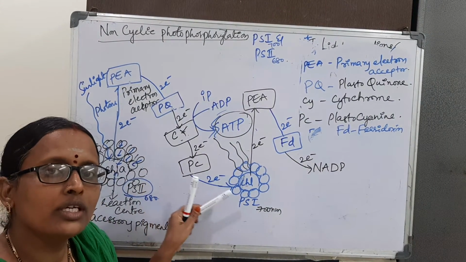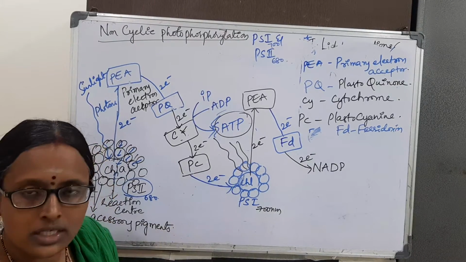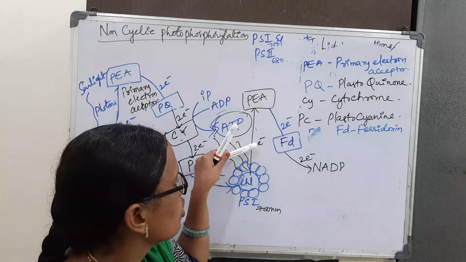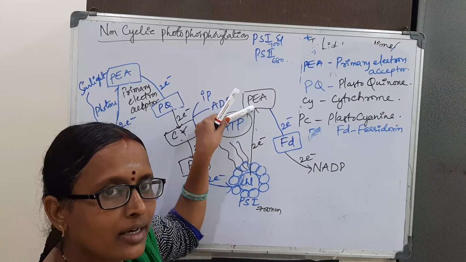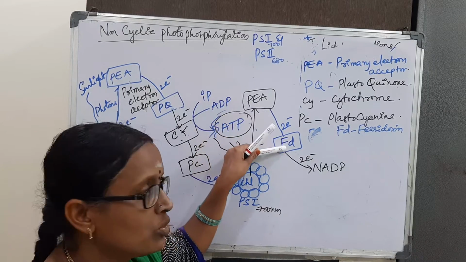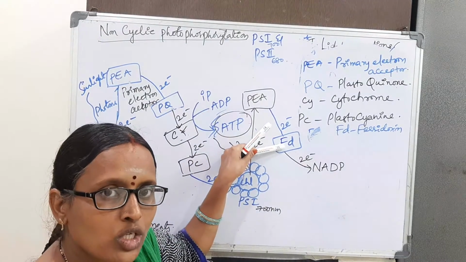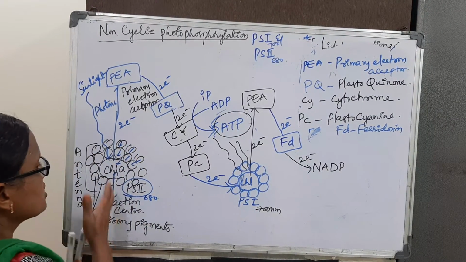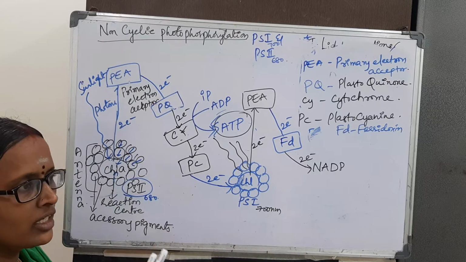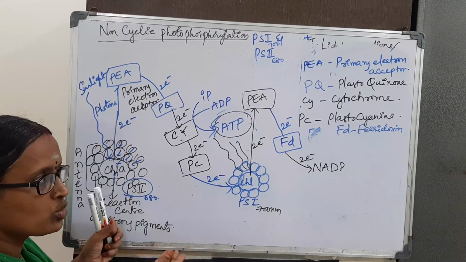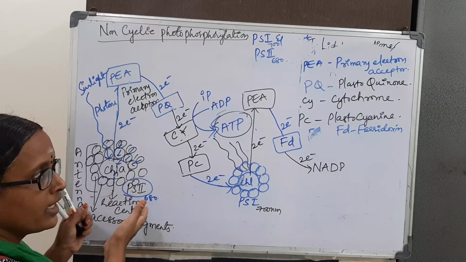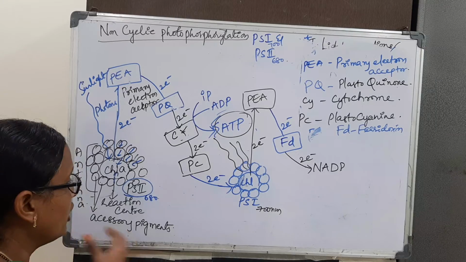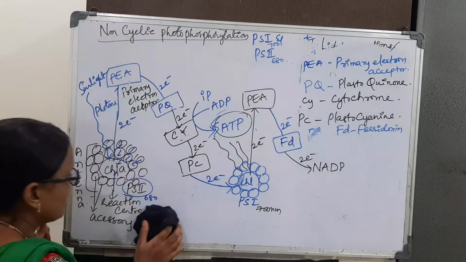From the plastocyanin, they are going to give to the reaction center PS1. So in PS1 again it is activated, and electrons are accepted by the primary electron acceptor. From that it gives to the ferredoxine, then it gives to the NADP. Here, on one side, PS2 is continuously exposed to the light, and from the chlorophyll A molecule it is continuously releasing the electron. So to fulfill that, there is another step.